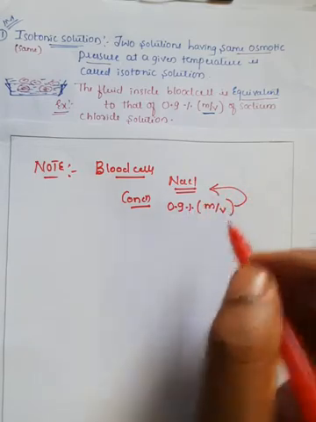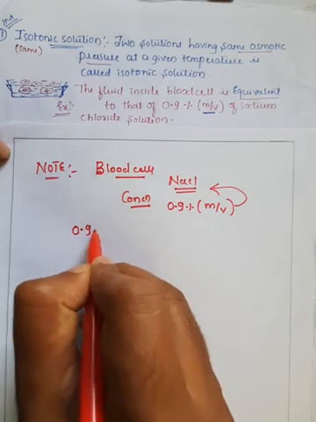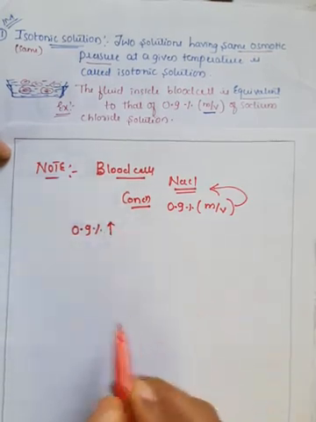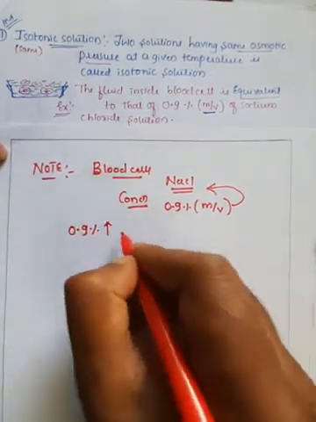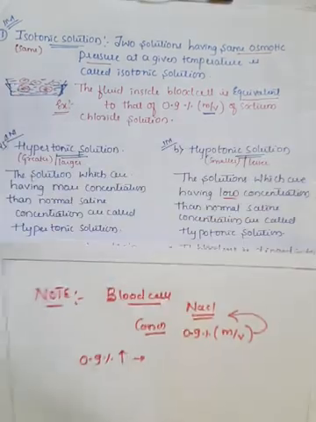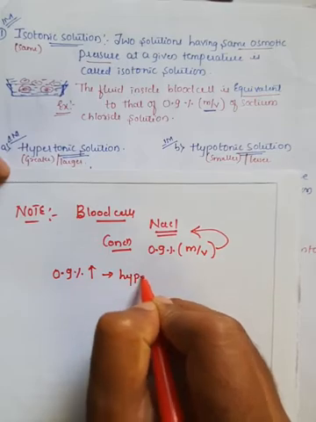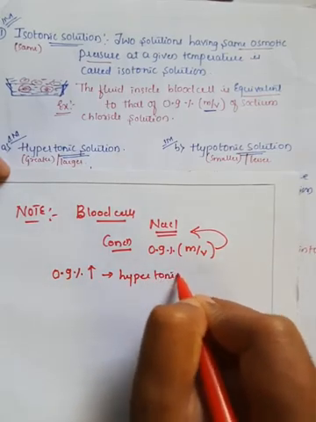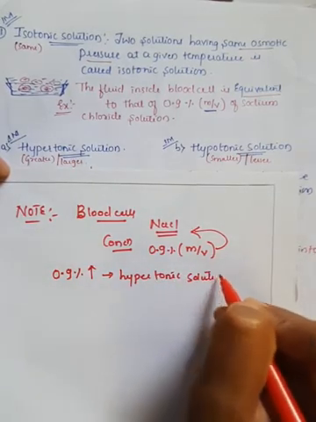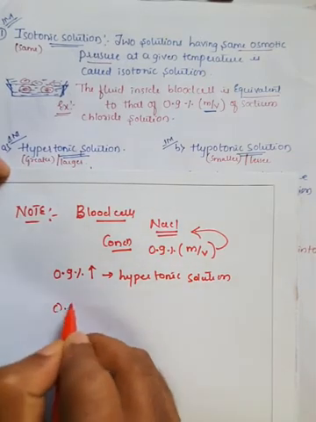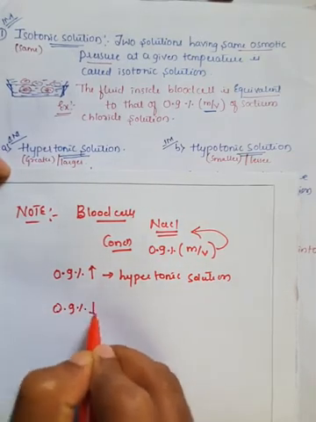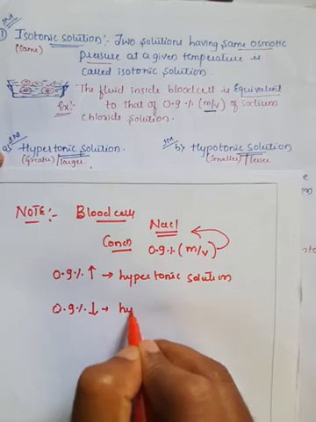If the concentration increases, if it is higher than 0.9%, we call it a hypertonic solution. If it is less than 0.9%, we call it a hypotonic solution.